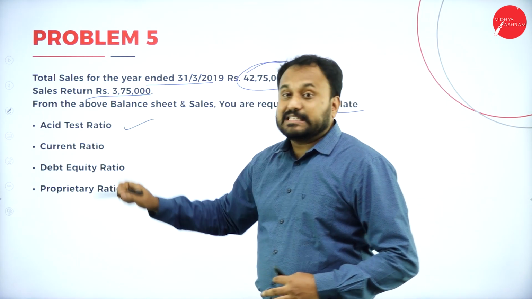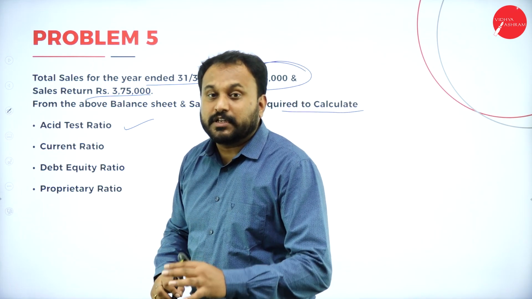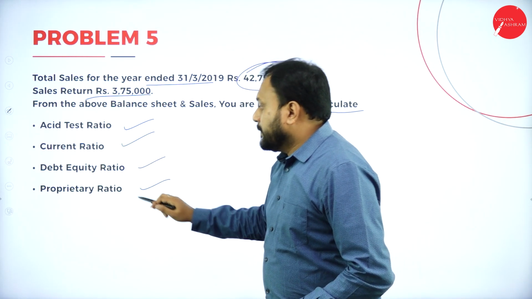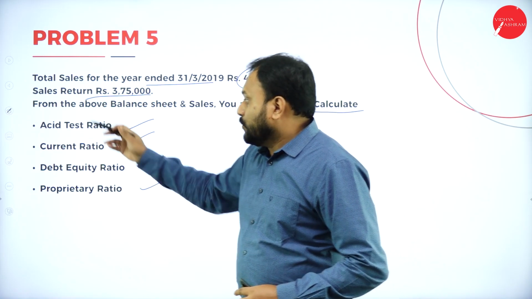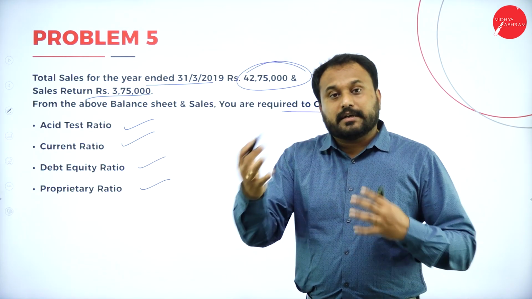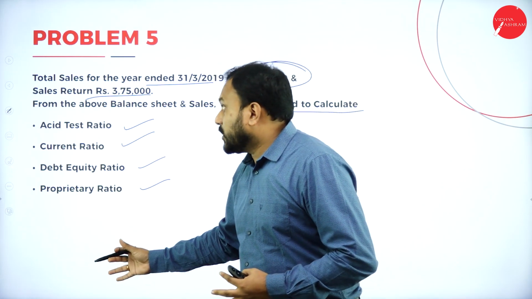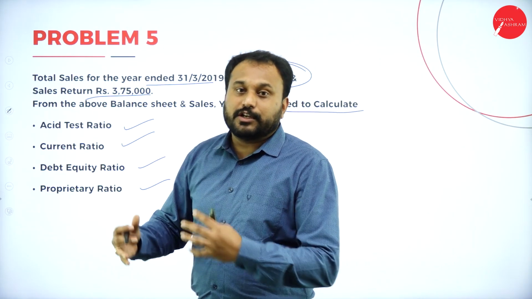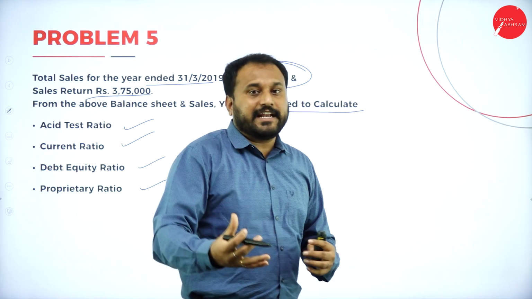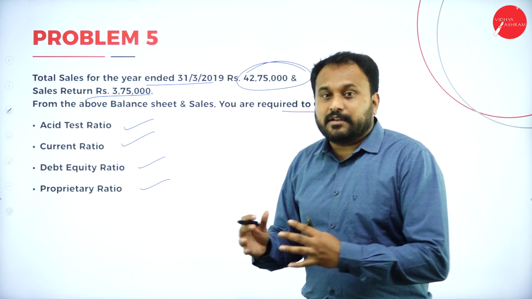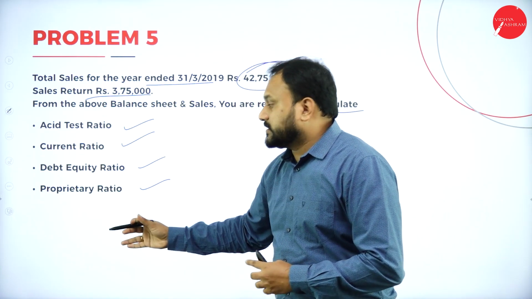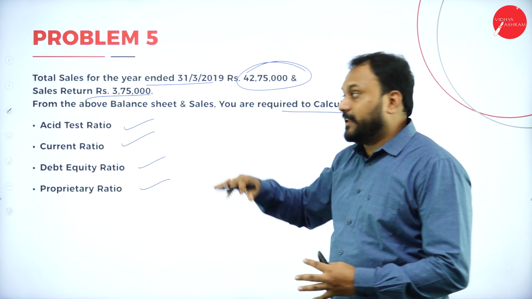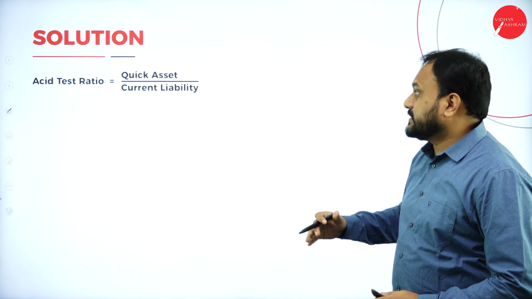Asset test ratio. Now, asset test ratio is also called the quick ratio. It is also called the liquidity ratio, right? In the same way, current ratio, debt equity ratio, proprietary ratio. Usually three more ratios they will ask you to calculate. We are not doing those three here. In the next classes, I'll be doing those three also. We have gross, net and operating and all. I'll tell you the same kind of thing, but let's get to know what these ratios are. So here we have asset test, current ratio, debt equity, proprietor, and then we are supposed to go on with the next things.